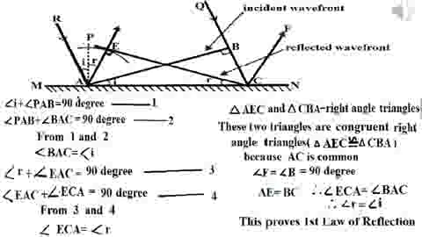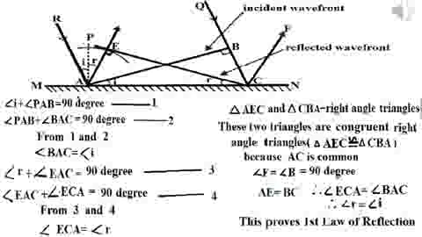And these two right angle triangles are congruent right angle triangles, because angle E equal to angle B and these two angles are equal to 90 degrees, as well as side AC is common in both these two triangles, as well as side AE equal to side BC.